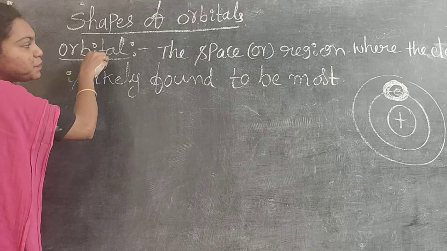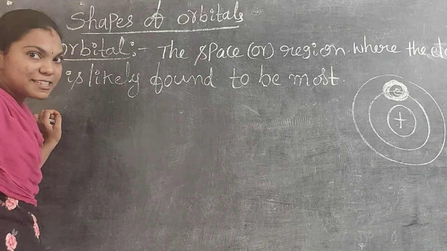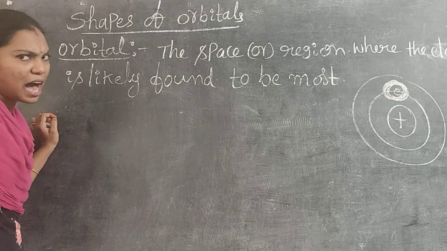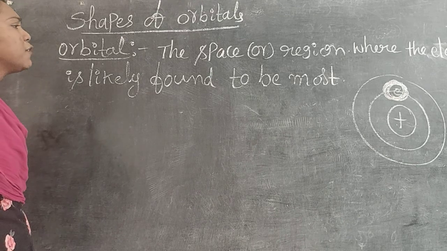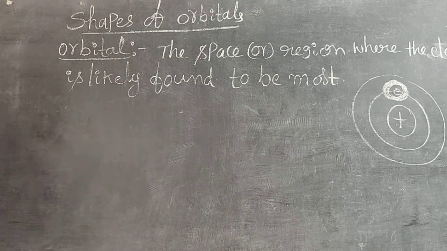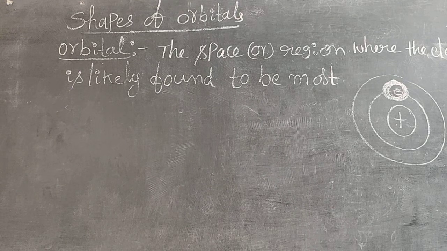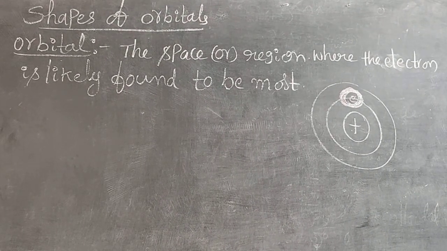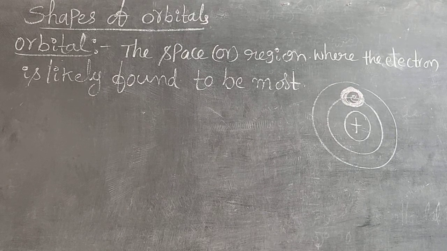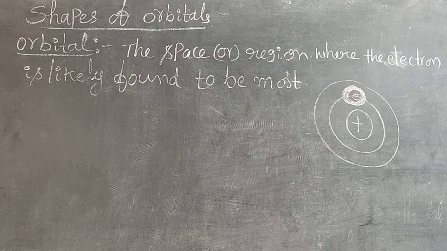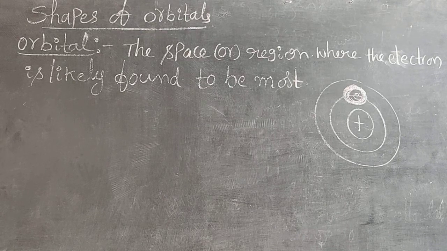In those orbits only, orbitals are present. Do you understand? That is the difference between an orbit and an orbital. Where the probability of finding the electron is more, that space or region is simply known as an orbital. Do you understand the definition of an orbital? Yes. The space or region where the electron is likely to be found the most is nothing but an orbital.